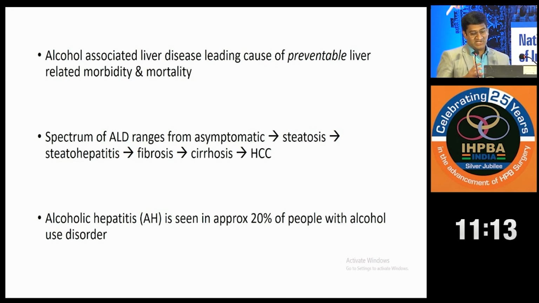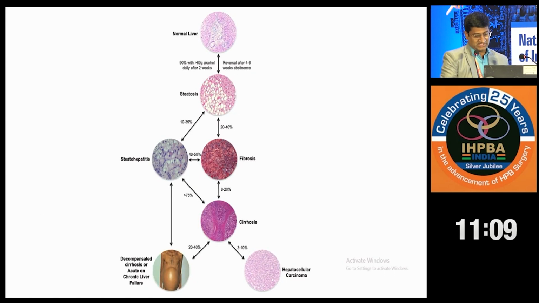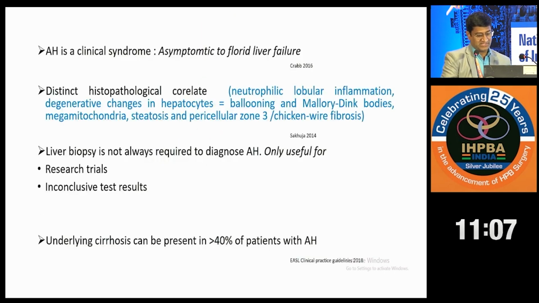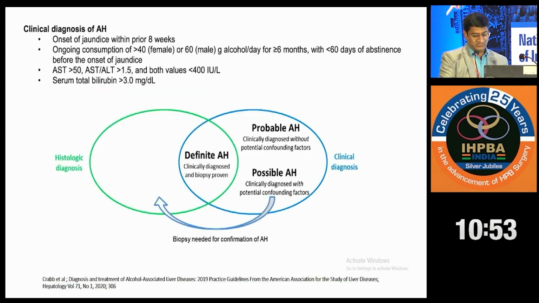Alcoholic hepatitis is seen in approximately 20% of people with alcohol use disorder. Alcoholic hepatitis is a clinical syndrome, and there is a distinct histopathological correlate known as alcoholic steatohepatitis. Underlying cirrhosis is present in nearly 40% of these patients.